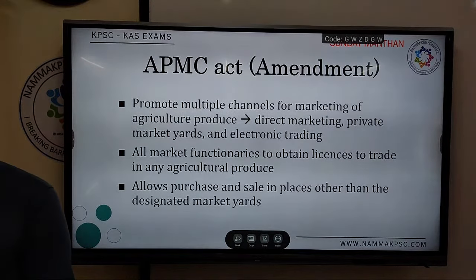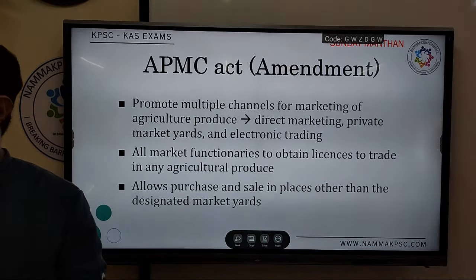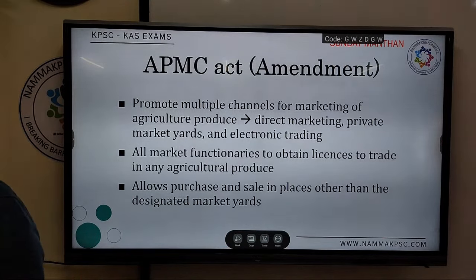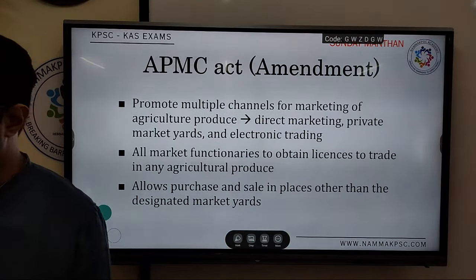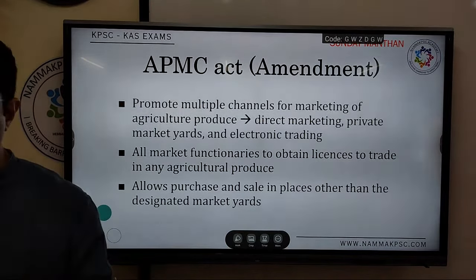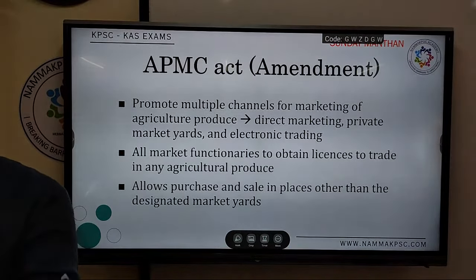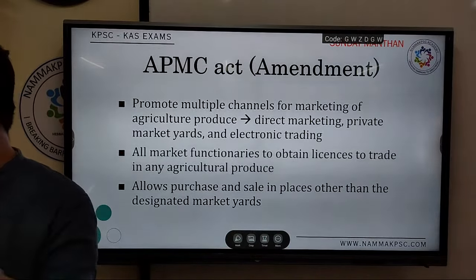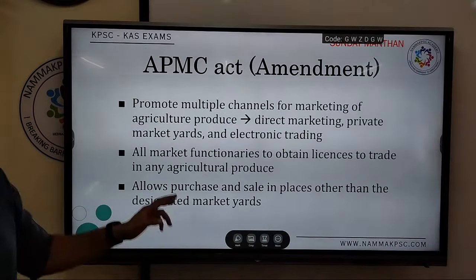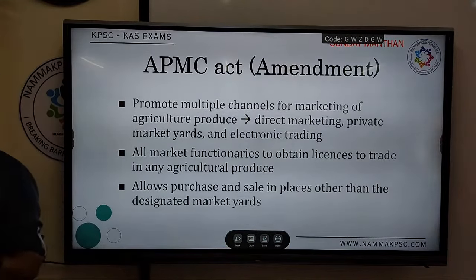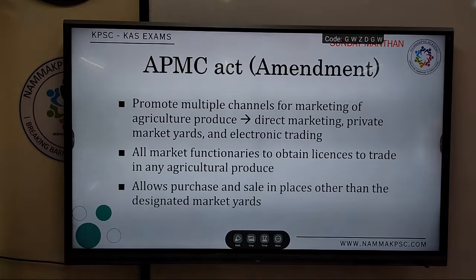Earlier, how it used to be is that you are a farmer, you have to go and sell it in the designated APMC yard itself. But now it has been deregulated so that you can sell it outside these areas. But still, a fee has to be paid to that APMC zone, but it can be sold outside the designated market yard. These are some of the amendments that were introduced to the APMC Act.